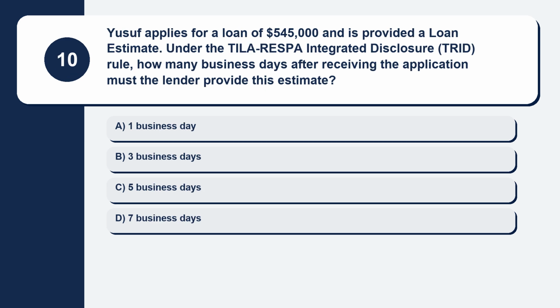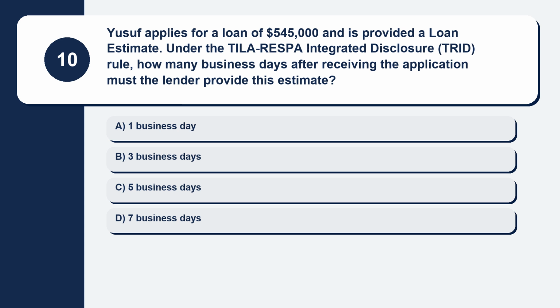Question 10. Yusuf applies for a loan of $545,000 and is provided a loan estimate. Under the TILA-RESPA Integrated Disclosure (TRID) rule, how many business days after receiving the application must the lender provide this estimate? Here are your options.